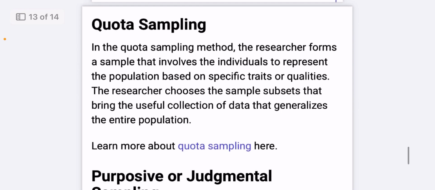Next is quota sampling. In the quota sampling method, the researcher forms a sample that involves individuals to represent the population based on specific traits or qualities. The researcher chooses a sample subset that is a useful collection of data that generalizes the entire population.